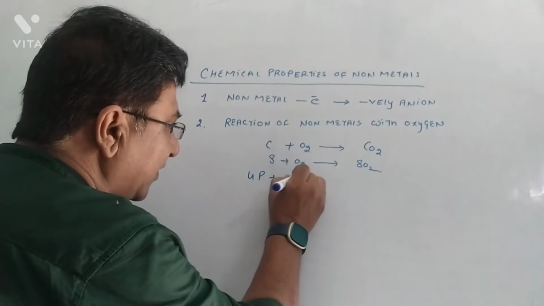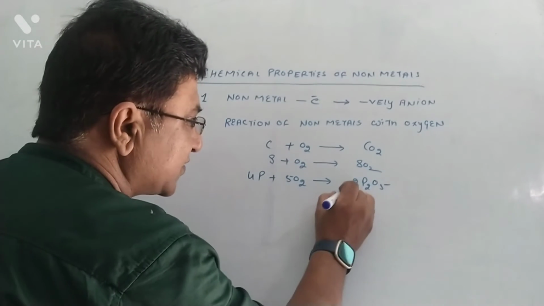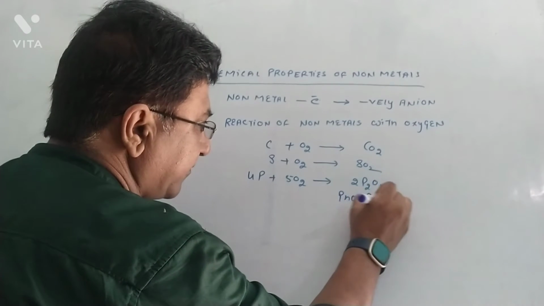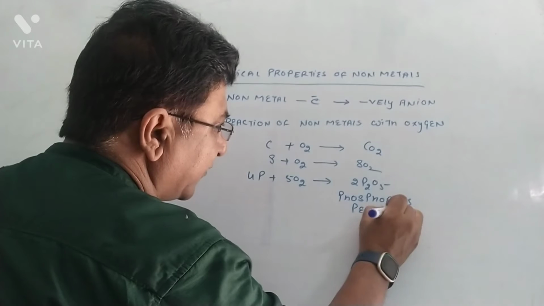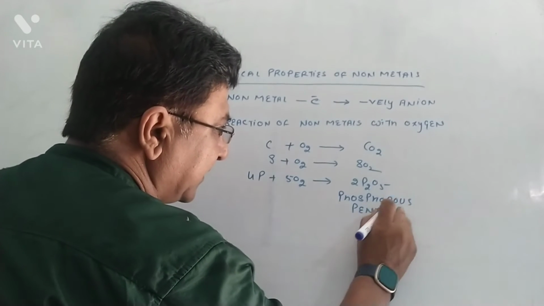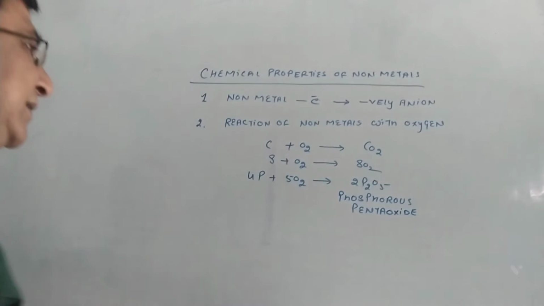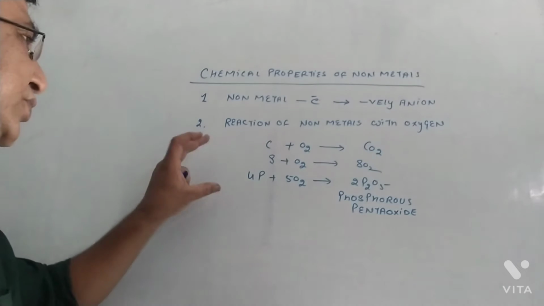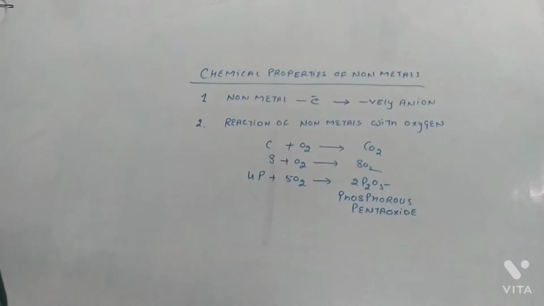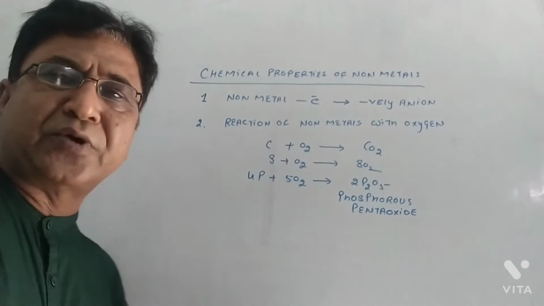Let's take another example. Phosphorus reacting with oxygen to form 2P2O5, means phosphorus pentaoxide. So another non-metal oxide. Remember, these are very simple kinds of equations. You should practice them, go through them. Like metals, non-metals also react to produce oxides.